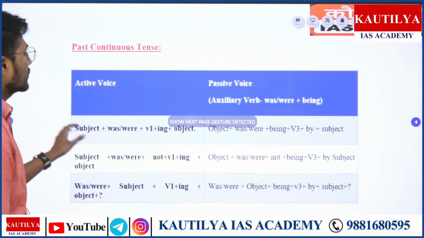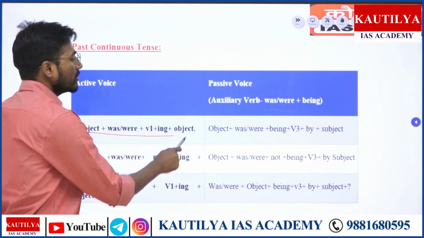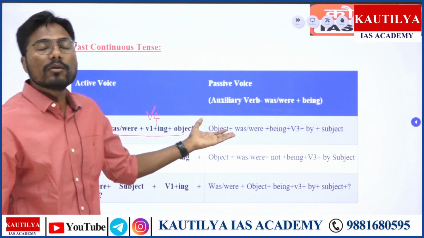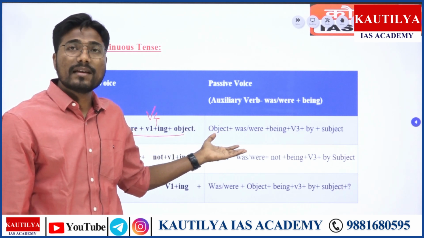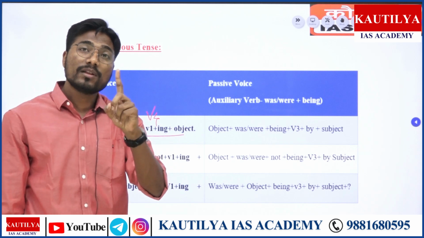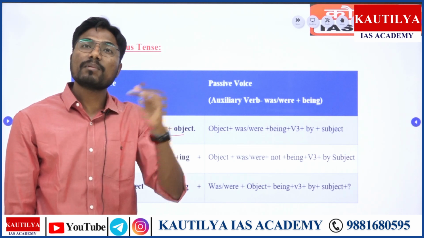Moving ahead, past continuous tense. The past continuous tense: subject, was, were, then verb form number 4, and then the object. Is the easiest again, right? So what we have to change here? You don't have to change anything except one thing. Was and were. There in present continuous tense, we use am, is, are plus being.